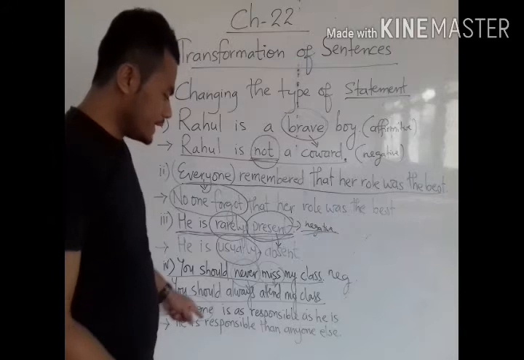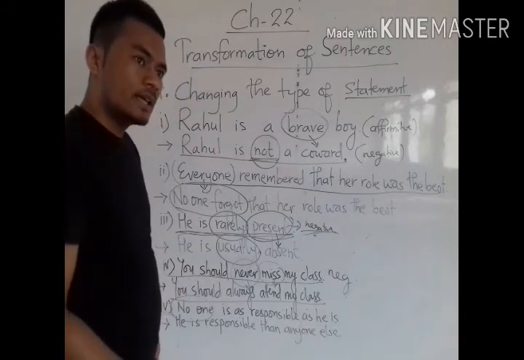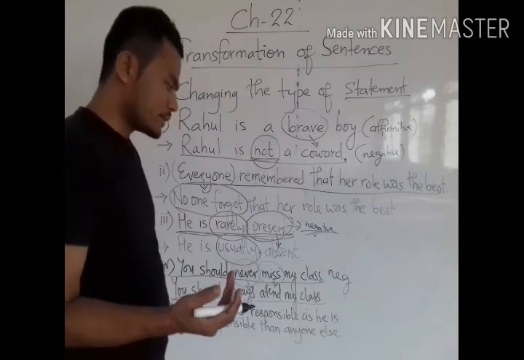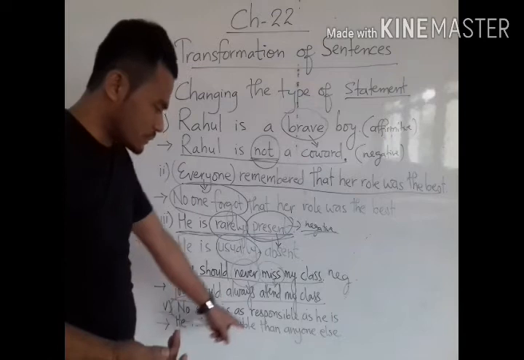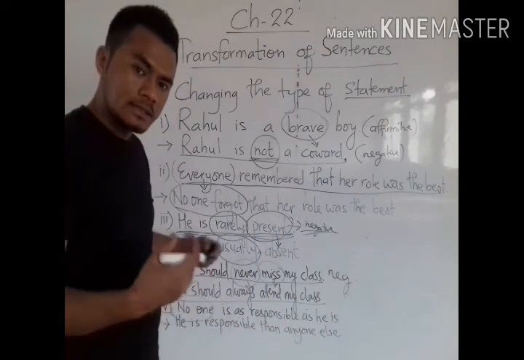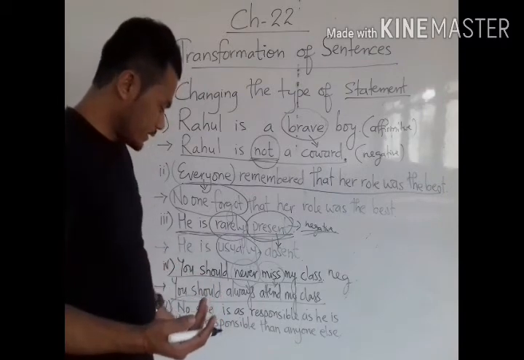No one is as responsible as he is. That means he is the most responsible person. We can also write, he is the most responsible person. This is a positive sentence. He is the most responsible person. This is also the same.